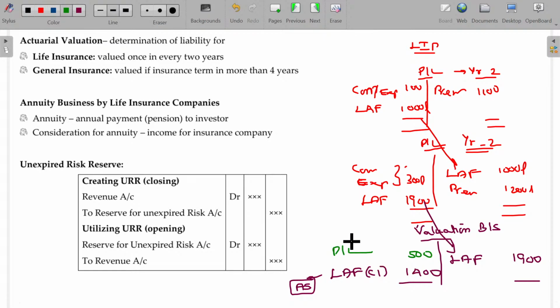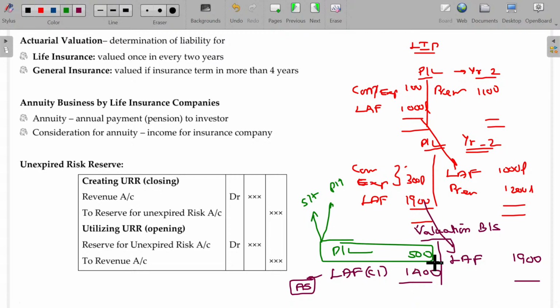Clear? This is the actual profit. Any doubts here? This will be shared to whom? Shareholder and policyholder. It's not only for the shareholder, because major amount available in the insurance company is the amount received from the policyholders as a premium. The company started with a small contribution by the shareholder, and lots of amount is received only from the policyholders.